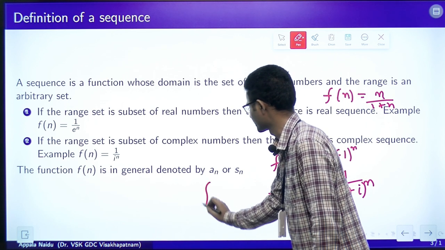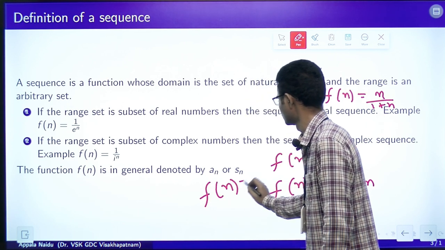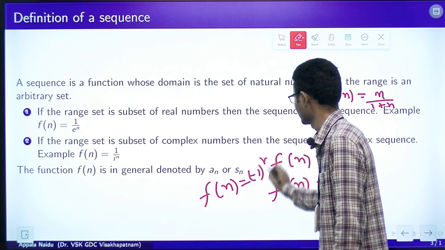Another example we can see, f of n is equal to minus 1 whole to the power n by n.